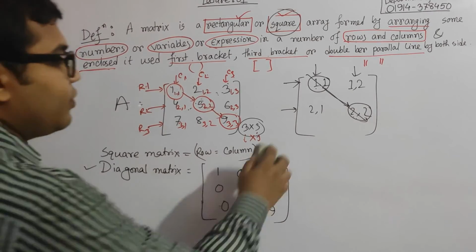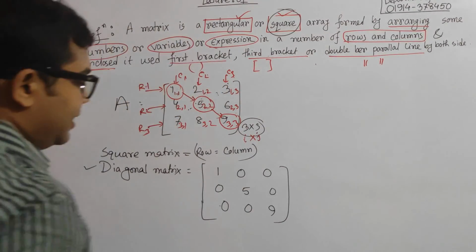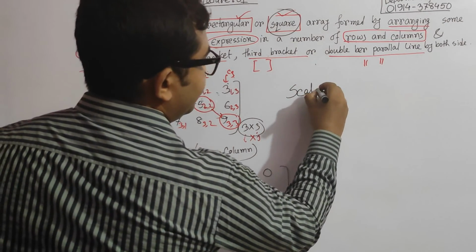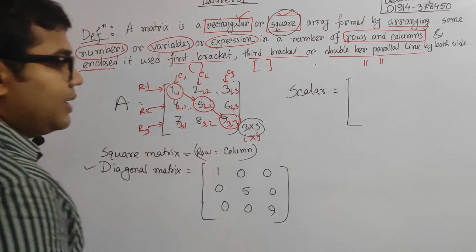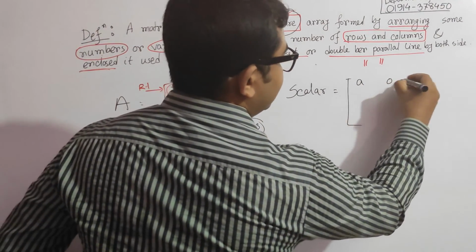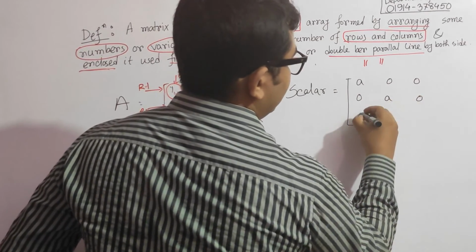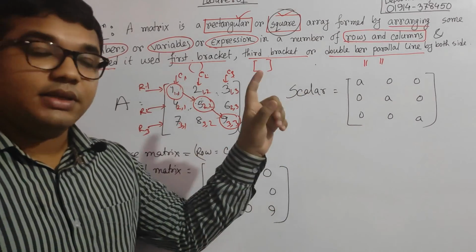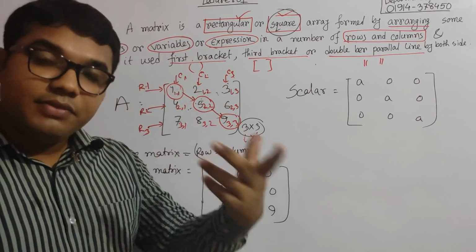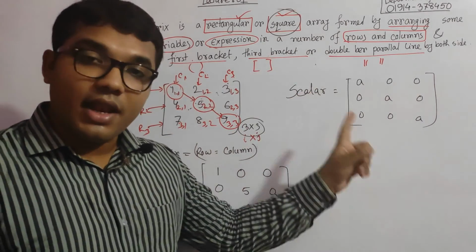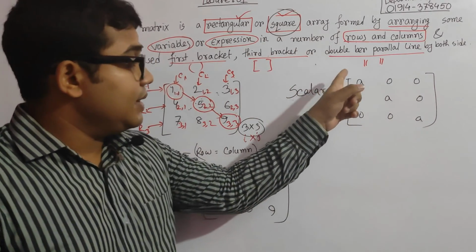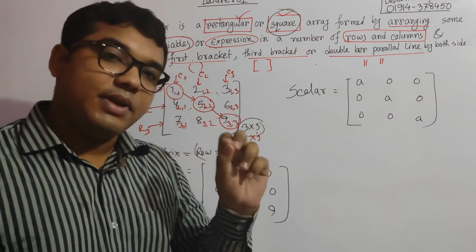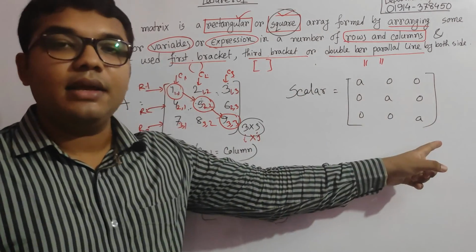Okay, now we are going for our third part, the scalar matrix. Scalar matrix is something like this. From our diagonal matrix, for the scalar matrix, we give the definition this way: if in a diagonal matrix the principal entries have the same number, that is called the scalar matrix.